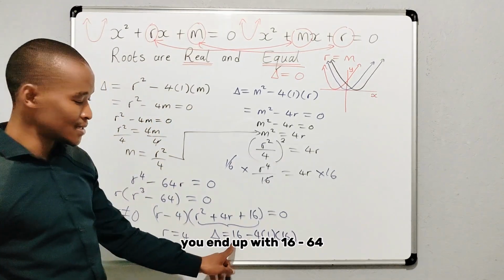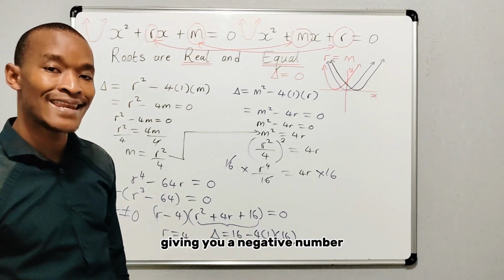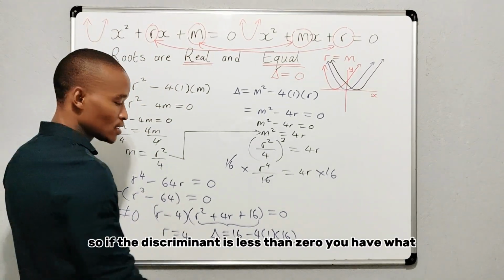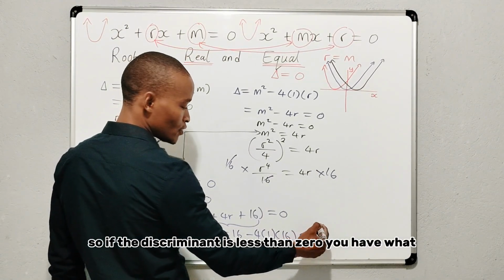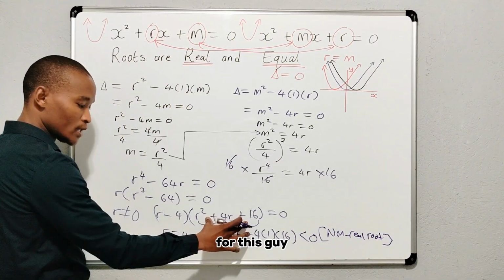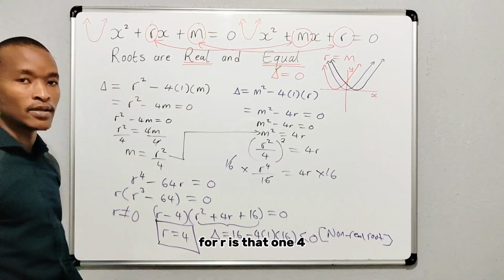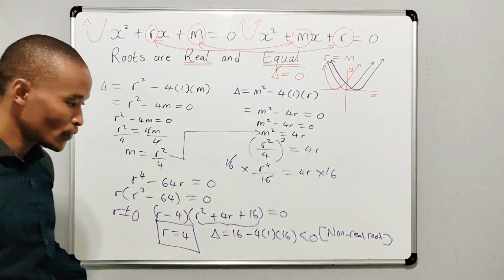You end up with 16 minus 64, giving you a negative number. So if the discriminant is less than 0, you have what? Non-real roots for this guy. So our solution then for r is that one, 4.